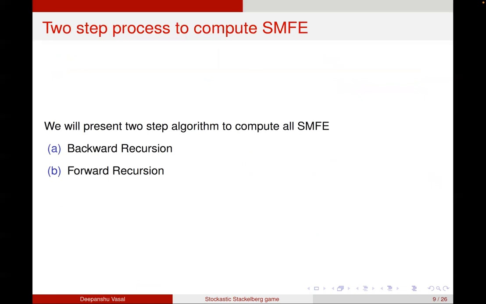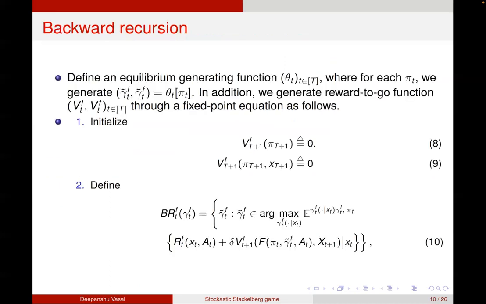Now I'm going to give you a simple algorithm to compute the equilibria. It consists of two parts, backward recursion and forward recursion. In backward recursion, first I define the reward-to-go functions of the players at time capital T plus 1 to be 0. And then I define these gamma tilde f, the equilibrium gammas, in a backward way as follows. For each time t, first I define the best response of the follower for every gamma tl.